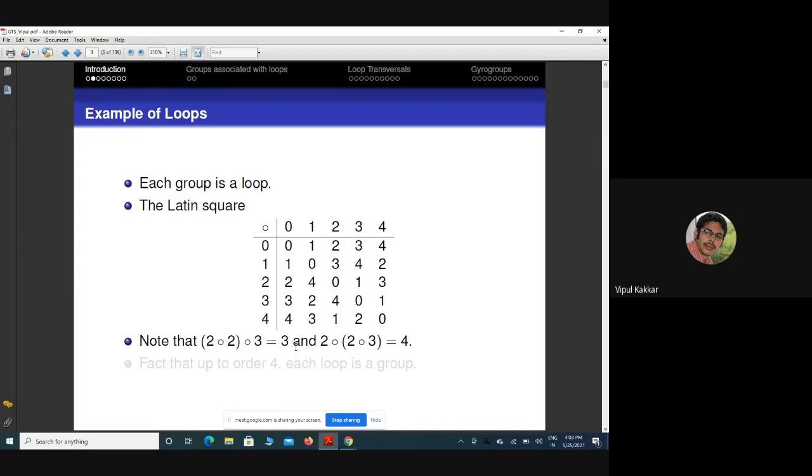It is a fact that up to order 4, each loop is a group. So if one wishes to find a finite loop which is not a group, one has to look at order 5. So this is the order 5 loop, which is not a group.